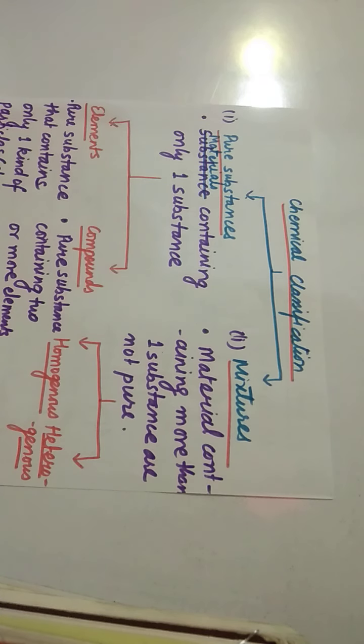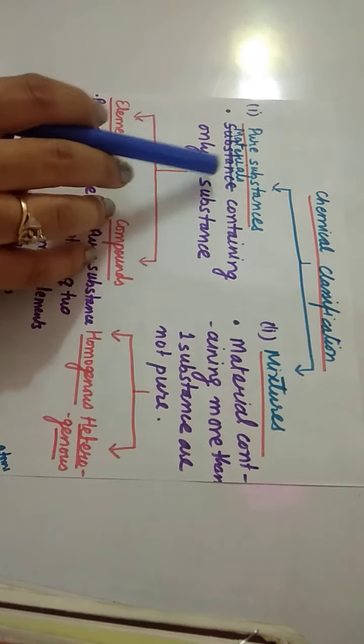So we are doing in class 11 the first chapter of chemistry, some basic concepts of chemistry, and in that we are covering the topic classification of matter. That is, we are classifying matter into two types: physical classification and chemical classification. We have covered physical classification earlier, that is, on the basis of physical state of matter. They are of three types: solid, liquids and gases. So today's topic is chemical classification of matter.